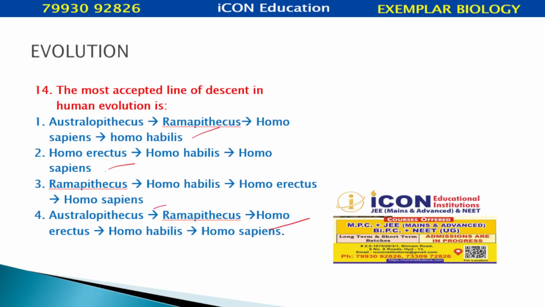Now let's try to find the answer here. First, who should come? Dryopithecus, not given here. Then Ramapithecus, then Australopithecus. After Australopithecus, Ramapithecus is given here, so this is wrong. Then Homo erectus; after Homo erectus, Homo habilis is given, but Homo habilis should come first. This is wrong. So Dryopithecus, Ramapithecus, then Australopithecus should come. Then after Homo habilis, Homo erectus, Homo sapiens. Among the given ones, this is the best one we have to say.